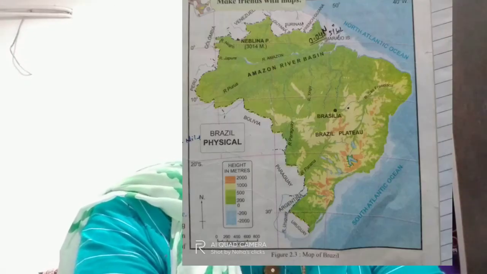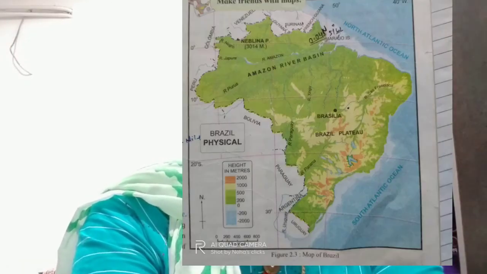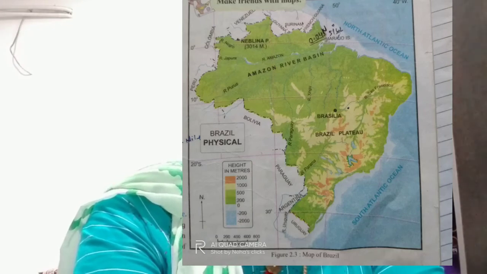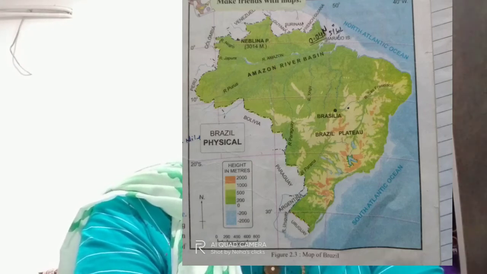Describe the location of Marajó Island using the graticule. Find Marajó Island on Brazil's map. The location of Marajó Island using the graticule can be described as follows. Marajó Island is at the 0.04 degree north parallel and the 51 degree west meridian. This is the location of Marajó Island. For location, only one parallel and one meridian is needed.